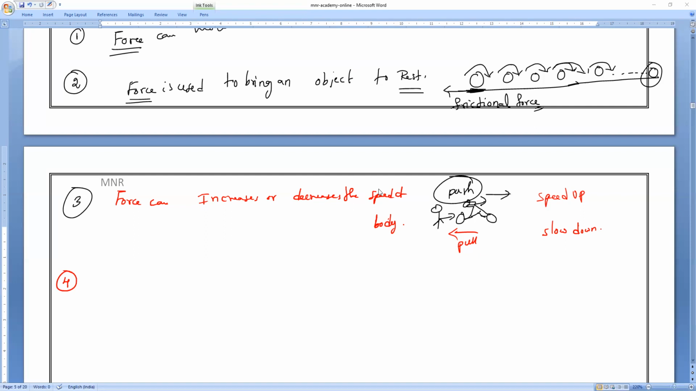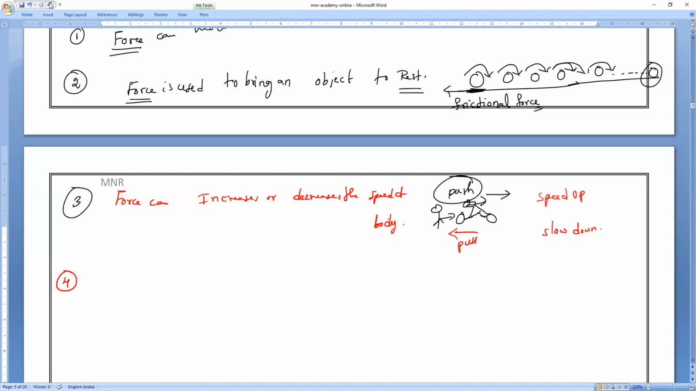If you take the pillow or a sponge, there is a change in shape as well as size. So the force can be employed to change the shape or dimensions of a body.